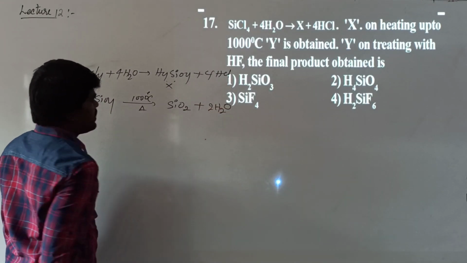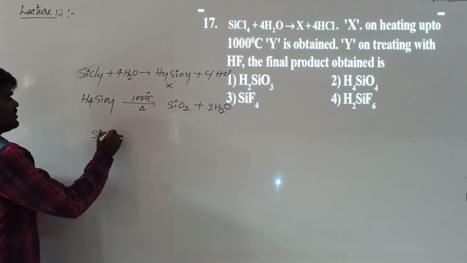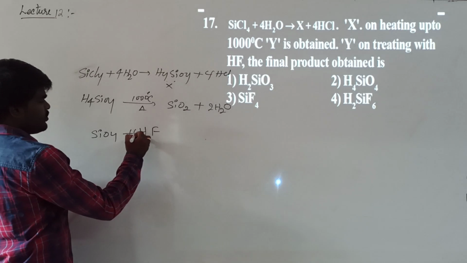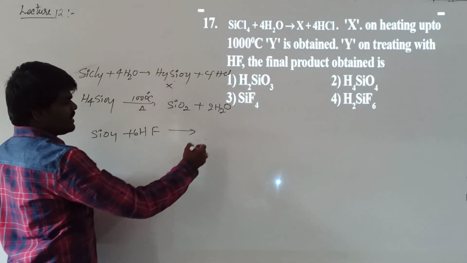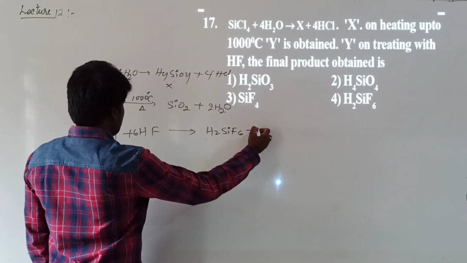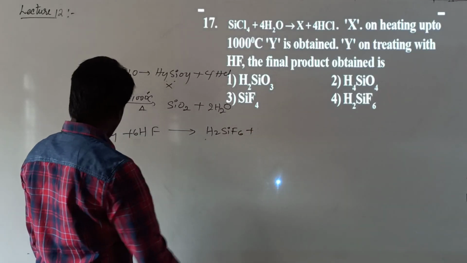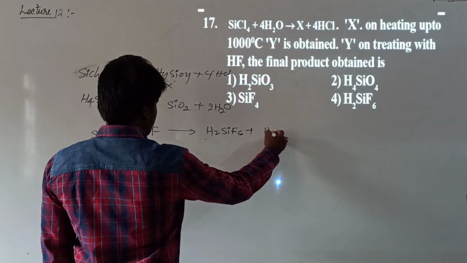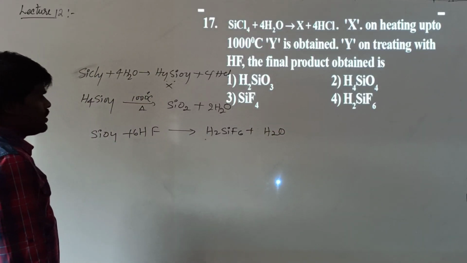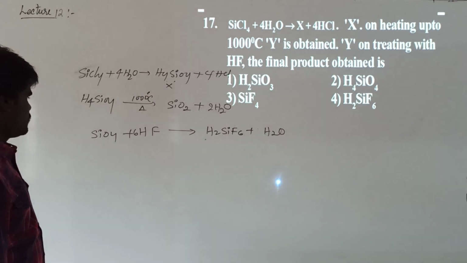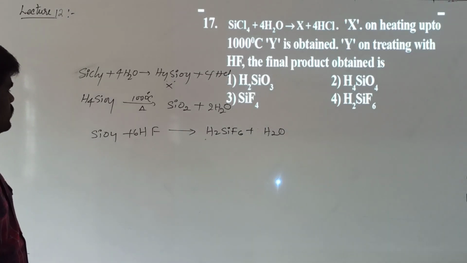It will split. When this silicon dioxide is treated with 6 moles of HF, it will be converted into H2SiF6 plus water. Is it balanced? How many moles of water? 2 moles.